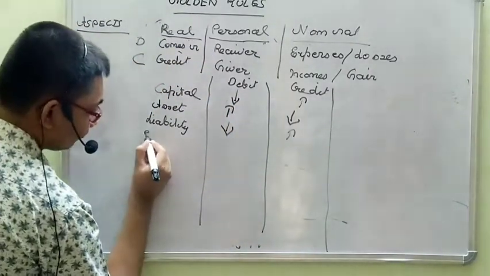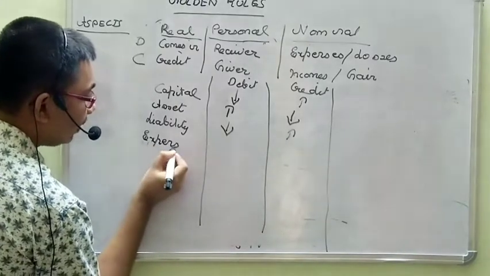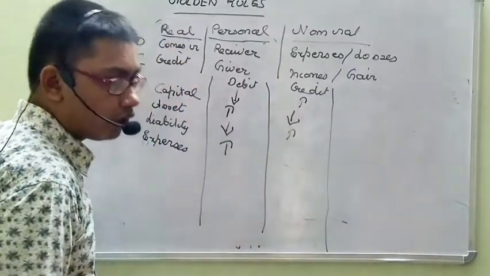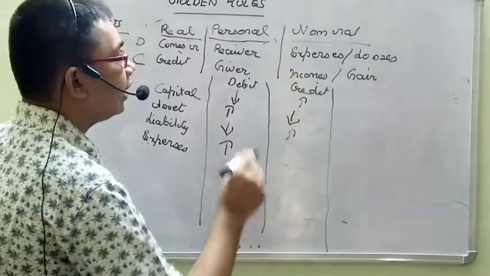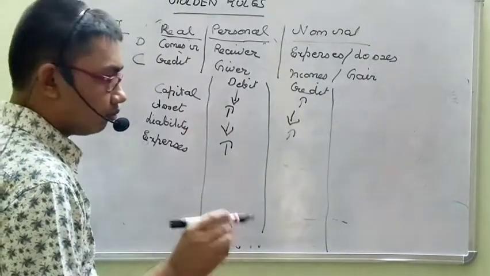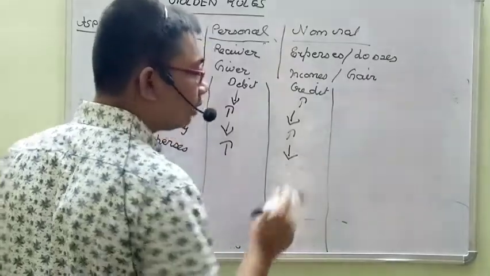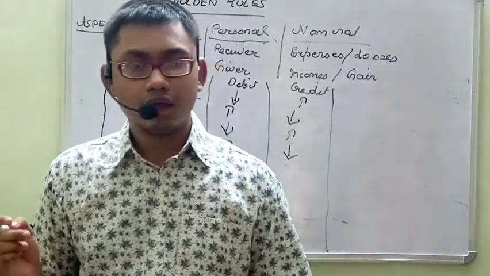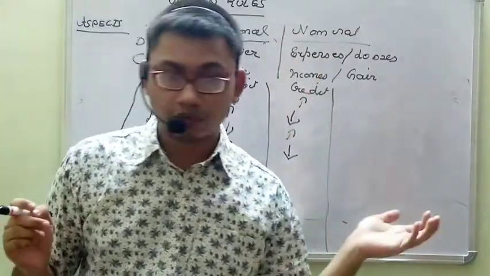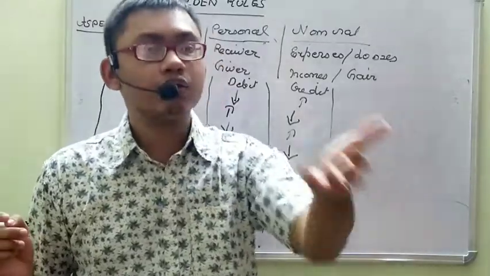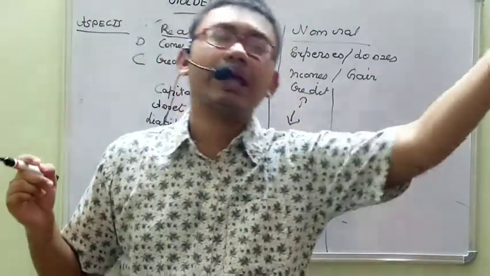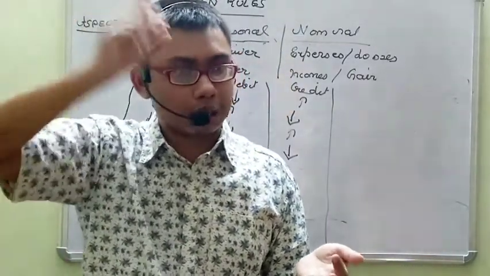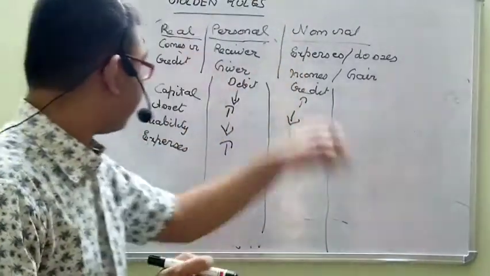Now expenses. Whenever expenses go up, they should be debited. Expenses will never go down, but conventionally we can say an expense is nullified. I will tell you how this can happen. You are purchasing goods from somebody and you feel those goods are not up to the mark, and you return them to him. So the expense you made earlier is being brought down or nullified, so that will be credited.